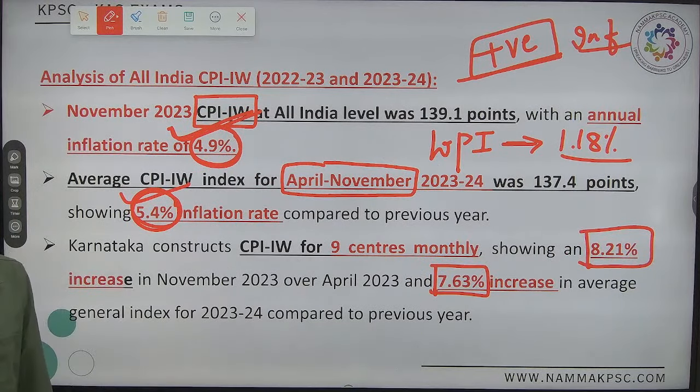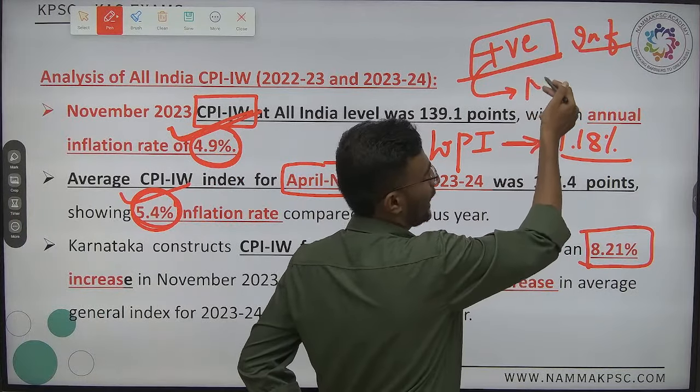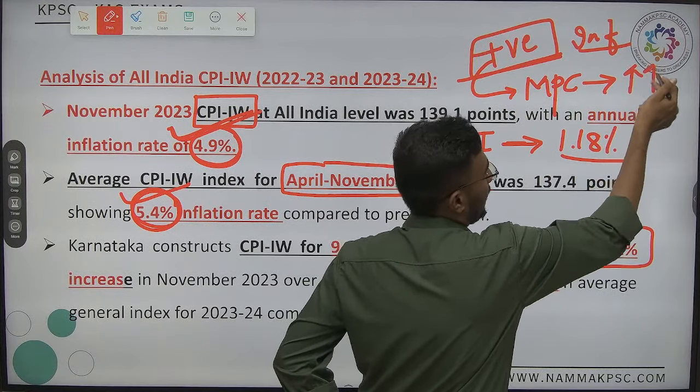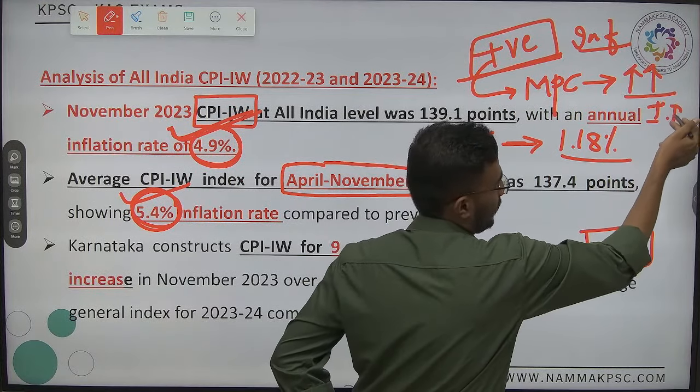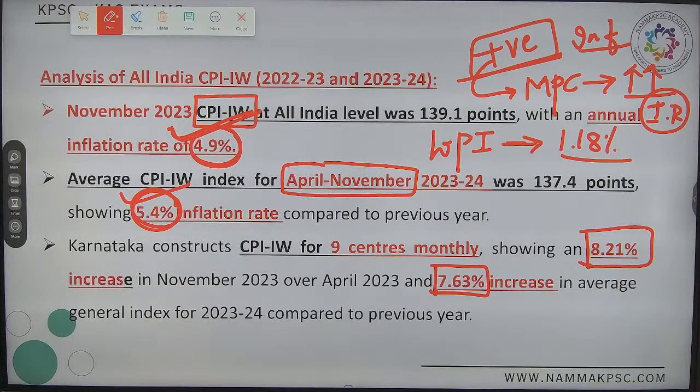Sir, when will all this reduce? As soon as the Monetary Policy Committee increases what? The interest rate. If they don't do it, who else can? The government can increase the taxes. Can the government increase the taxes?